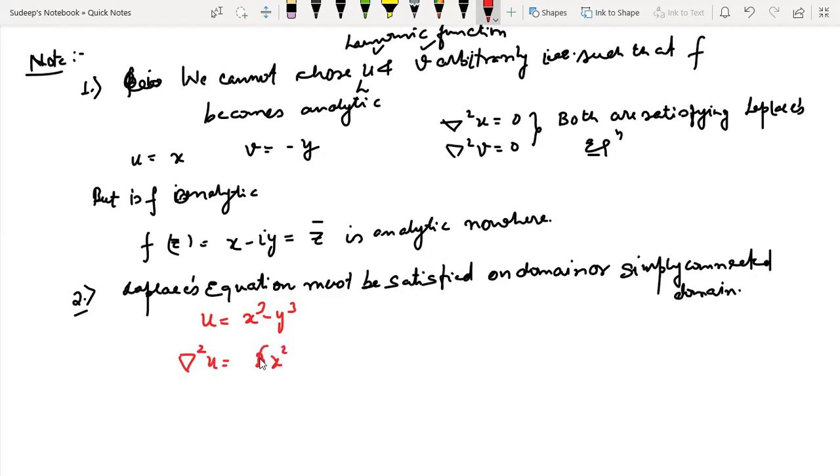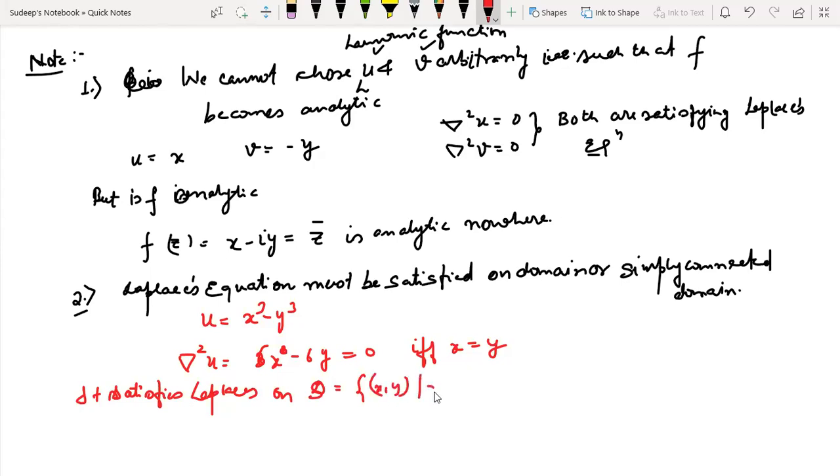And again derivative, so it will be 6x and again minus 6y. So it is equal to 0 if and only if x equal to y. Okay, so it satisfies Laplace's equation. It satisfies Laplace's equation on some set S, which is x and y, such that x equal to y.